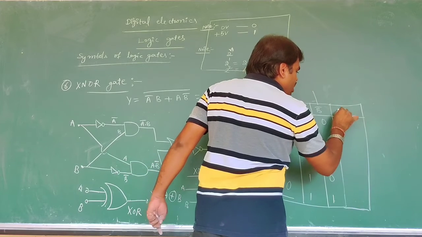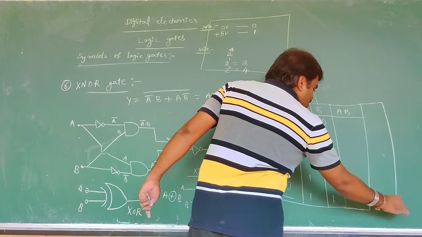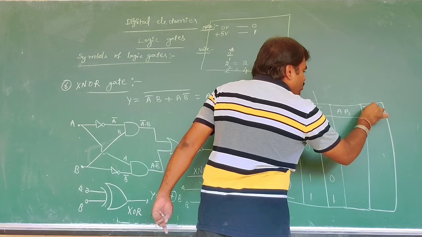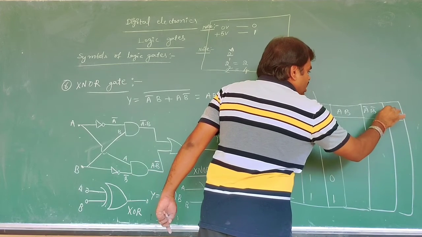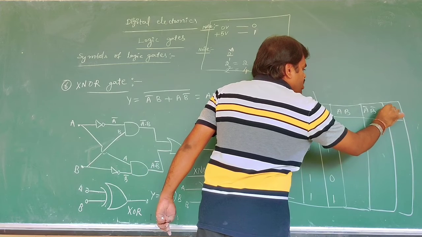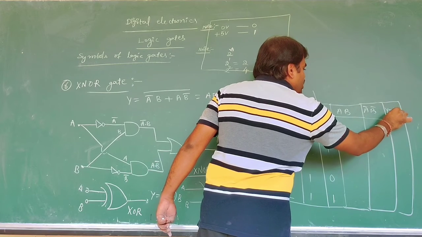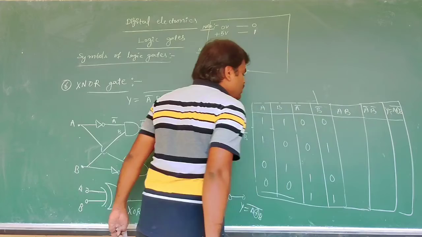Next we find AB, and next AB bar, A bar, B bar. Next here, Y is equal to A plus B round whole bar.